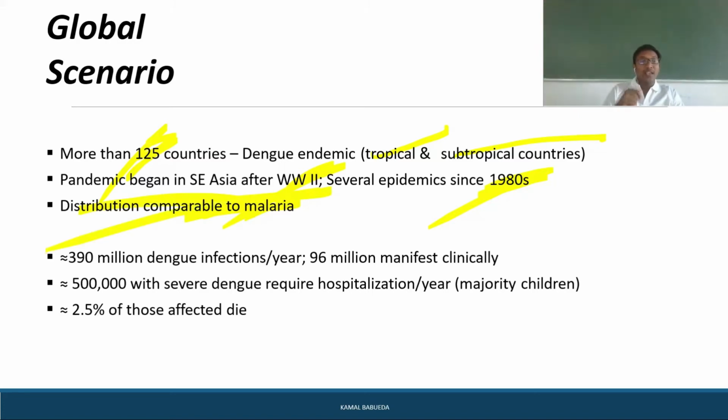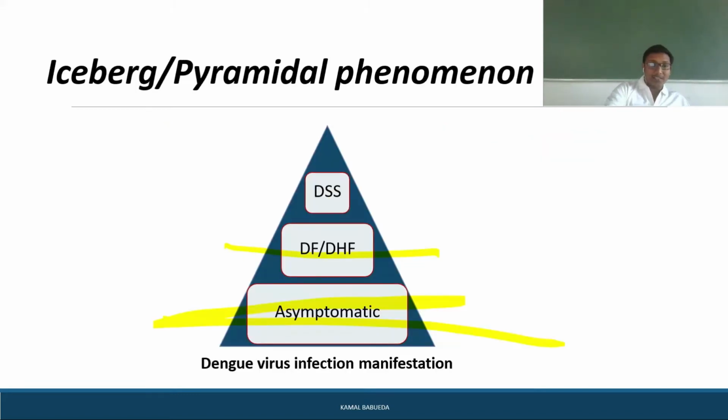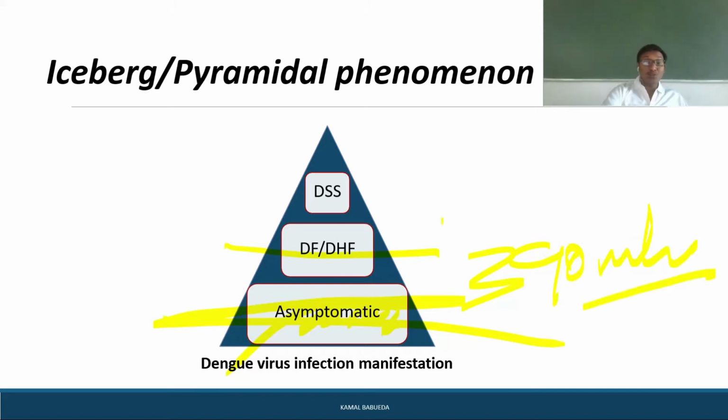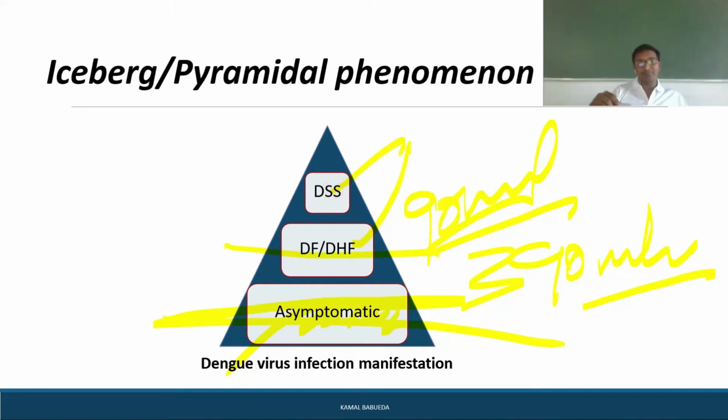Per year there are nearly 390 million dengue infections occurring, and among those, 96 million cases are clinically manifesting. As I am discussing, the majority of cases remain asymptomatic. Of the 390 million cases reported, only about 90 million show clinical manifestations, and in those cases it can be dengue hemorrhagic fever or dengue syndrome.